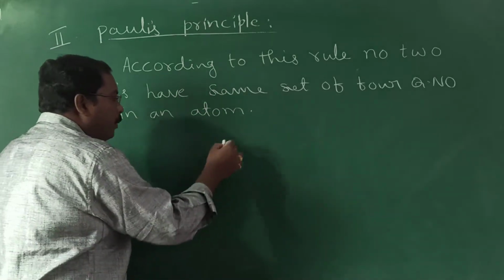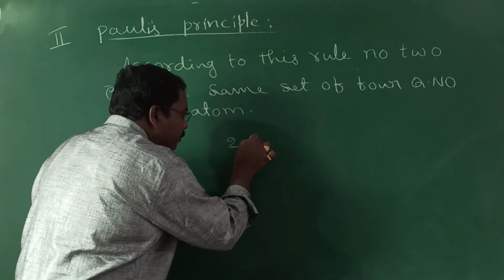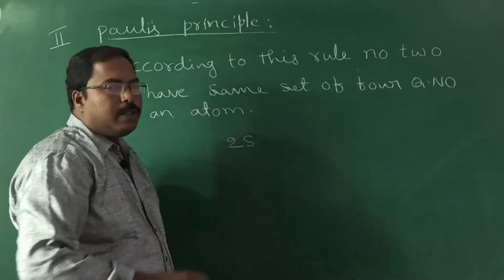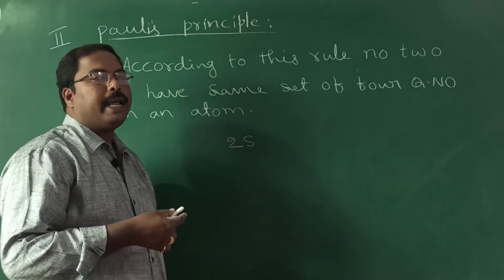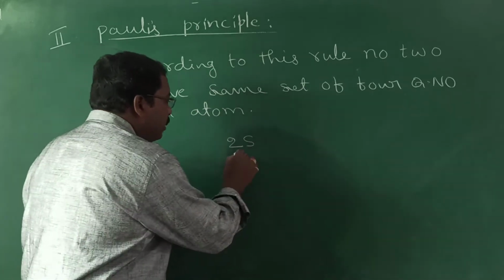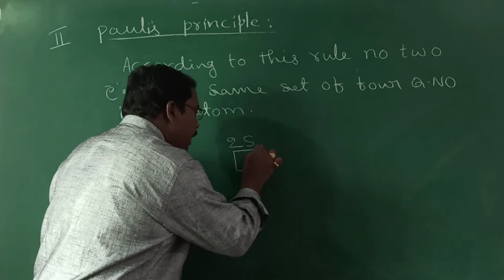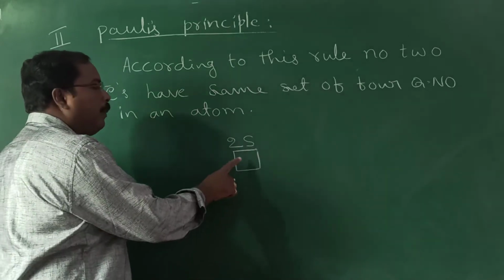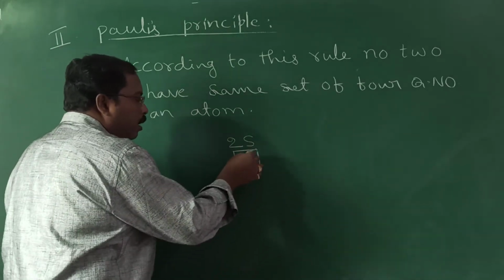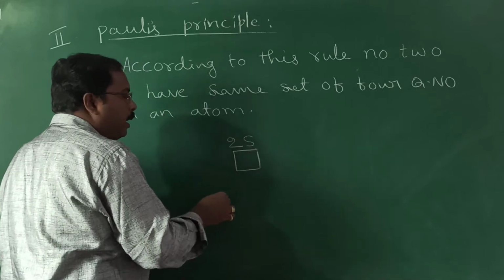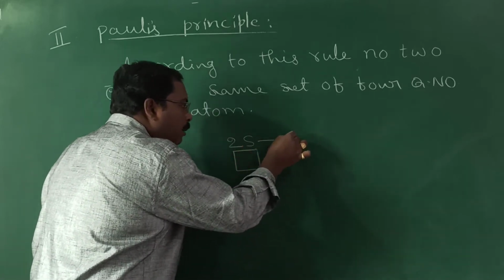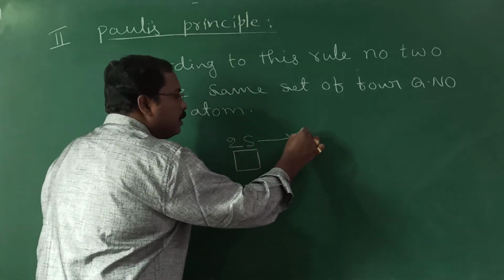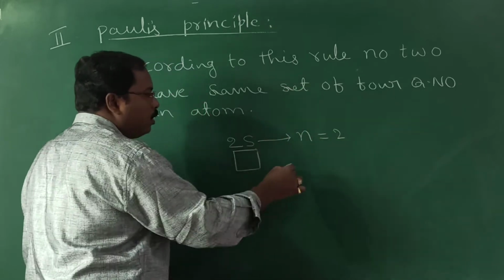Here, if you observe the electrons present in a 2s orbital I have taken, what is the capacity of the orbital? We know an s orbital can accommodate 2 electrons. Not only s, any orbital can accommodate 2 electrons only. Now, for the 2s orbital, the principal quantum number value is 2.